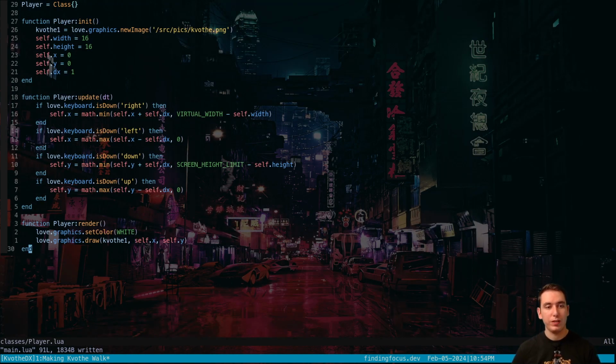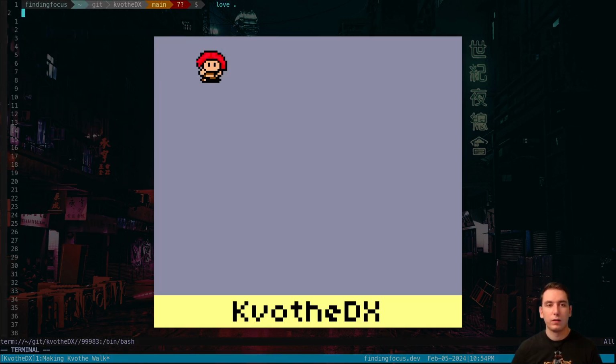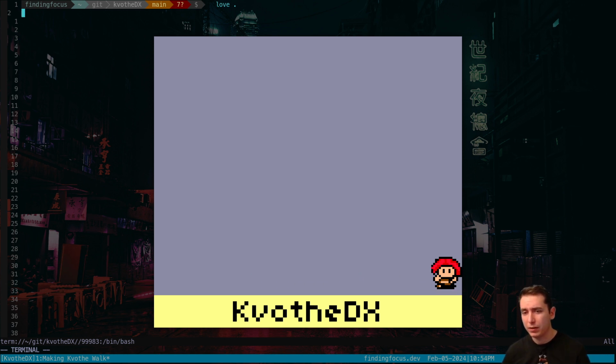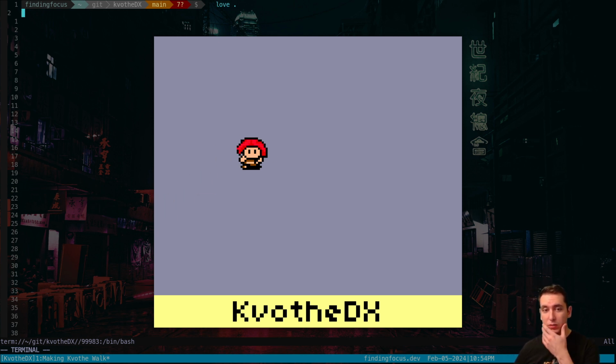Most of the code was here in our player class, and we're just doing this, which gives us the little character. So we have a start to the game. This is not very impressive by any means, but for one day of work and for it to look like Link's Awakening, that's not bad.